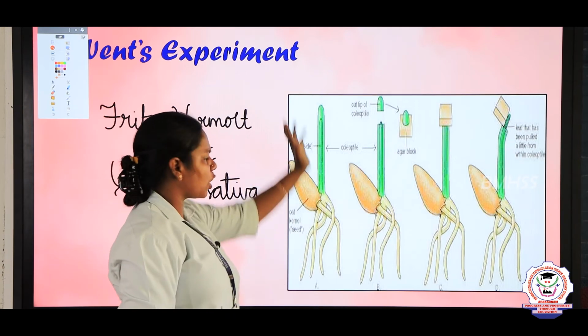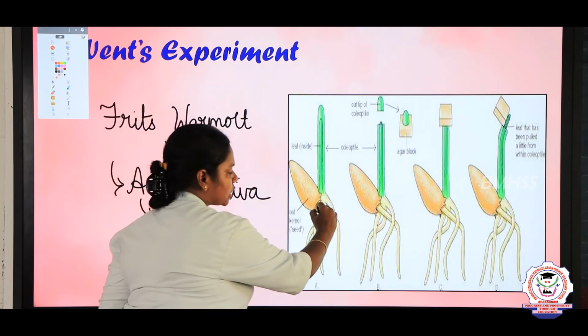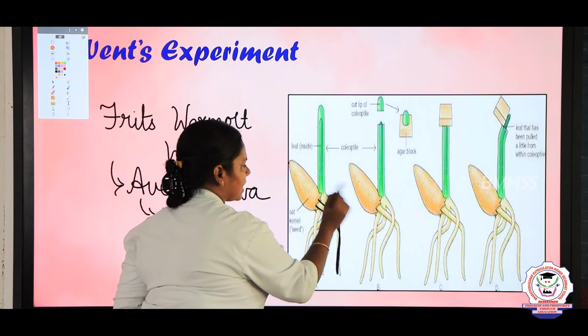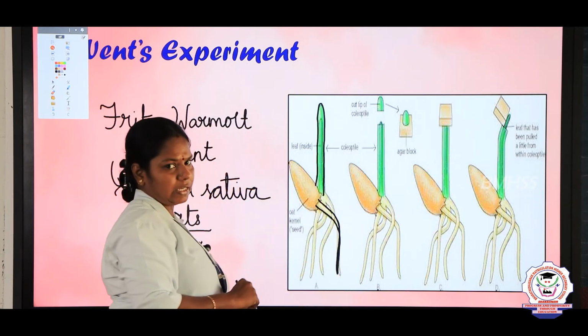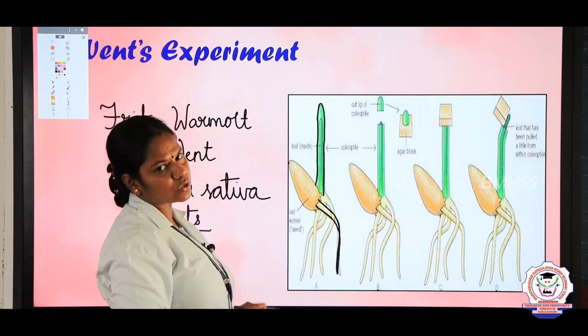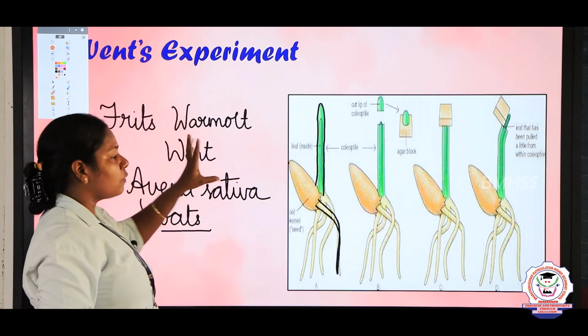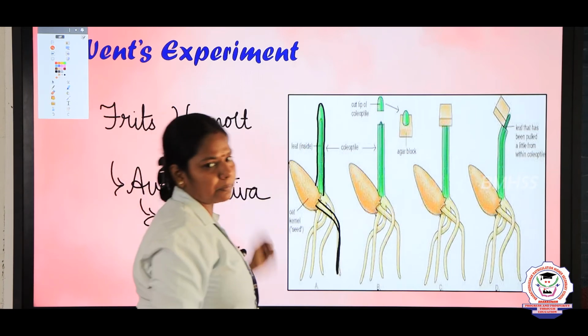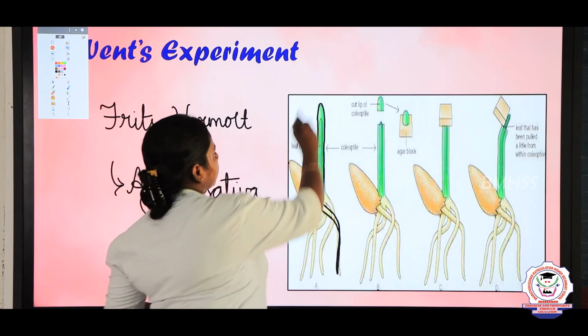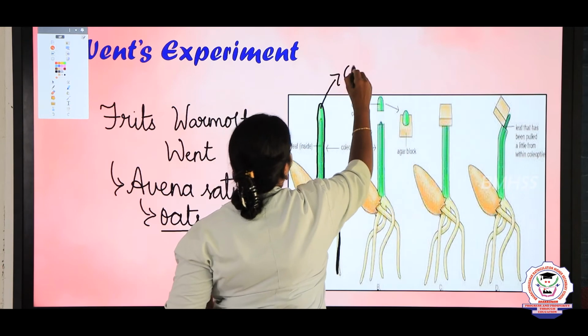What we all know is that the roots are formed from the coleorhiza, and the coleoptile is responsible for the formation of the plumule, that is the shoot system. What Wendt did was cut the tip of the coleoptile. This is a coleoptile.